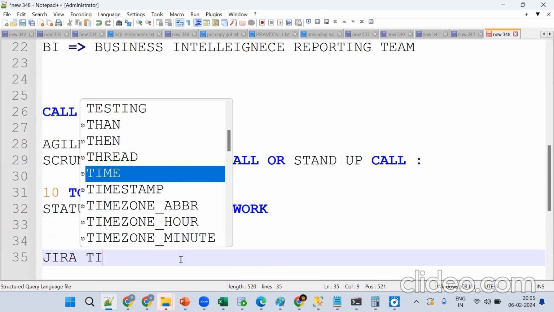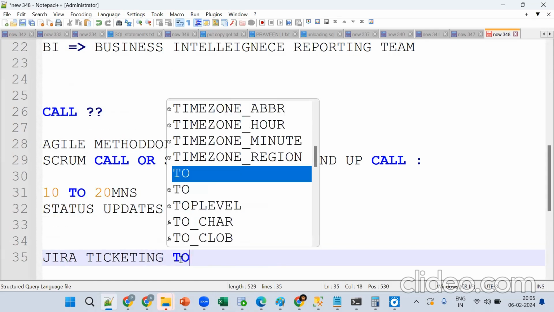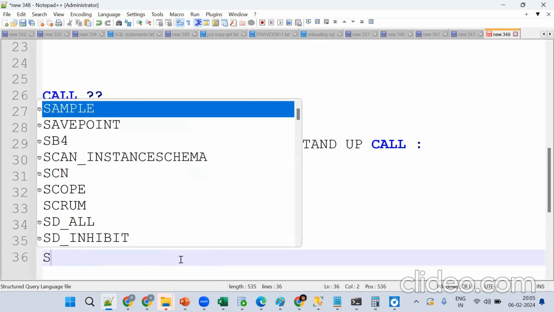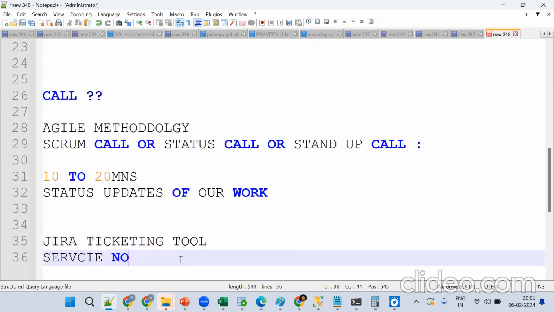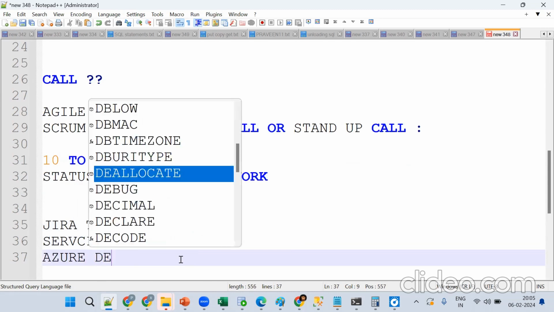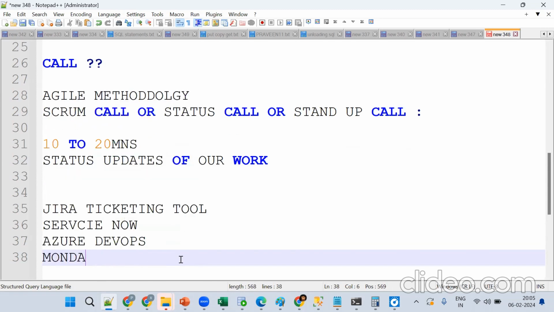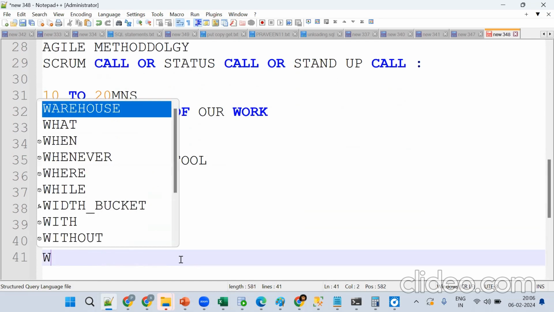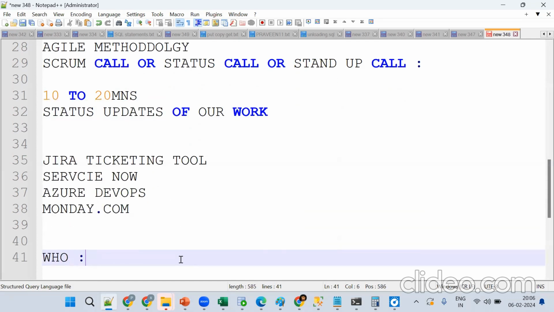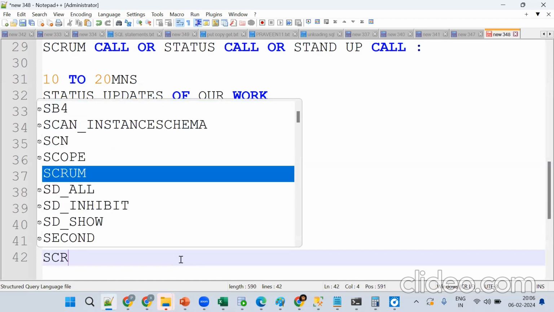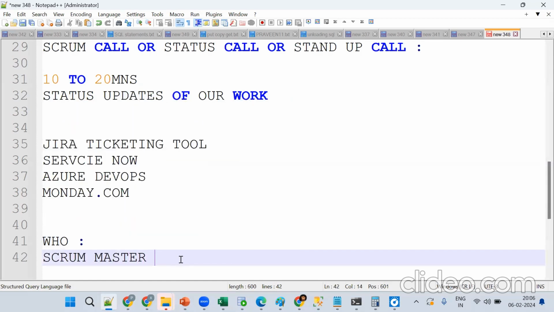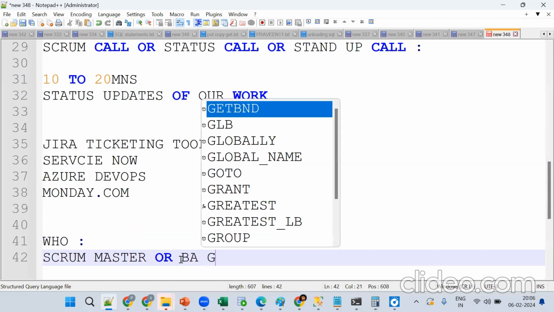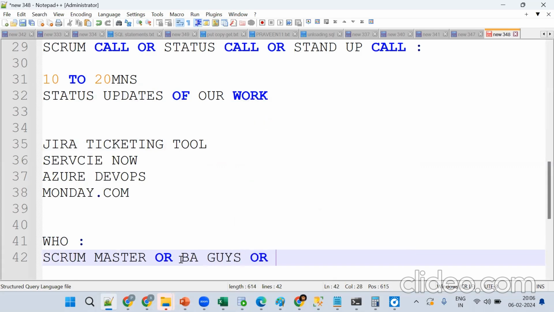Either through a Jira ticketing tool, or ServiceNow, then Azure DevOps, or Monday.com. There are so many tools. Okay, so who will assign the work to us? The Scrum Master, or BA guys, or team lead, or project manager, or client. Anybody can give the work.